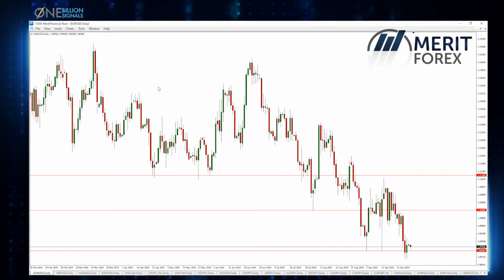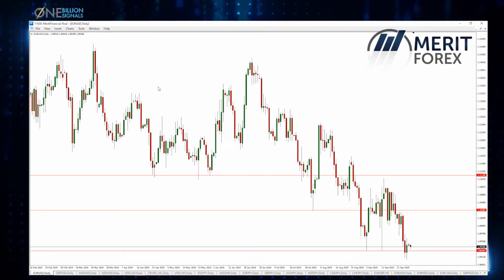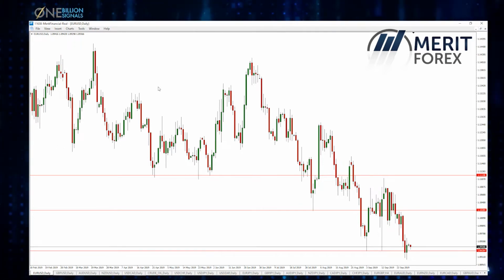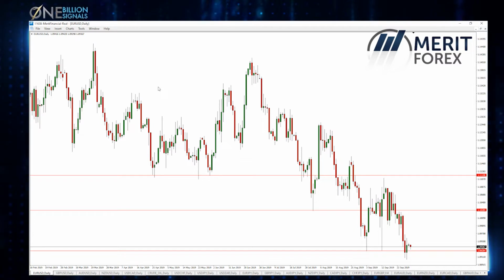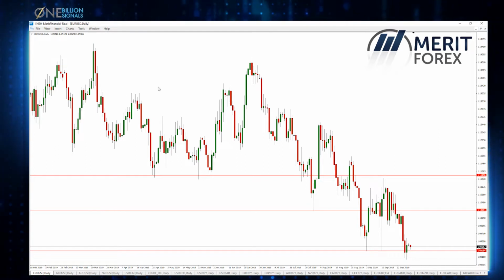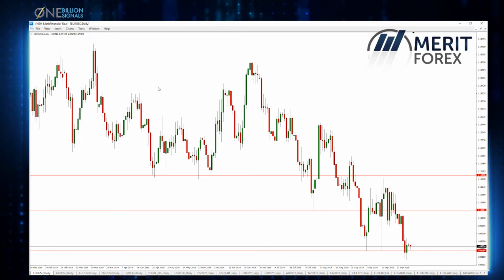We have gross domestic product in UK 8:30 GMT time. Tuesday, it's something important for the Australian dollar. According to the forecast, we can see decrease of the interest rate from 1.00% to 0.75. So it's definitely going to bring a lot of volatility on the Australian dollar. Tuesday 4:30 GMT in the morning.